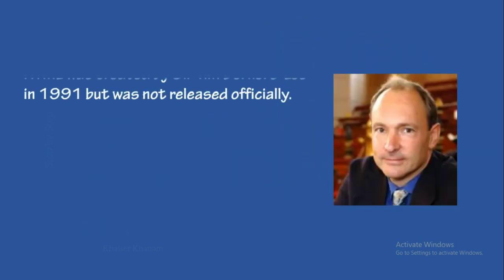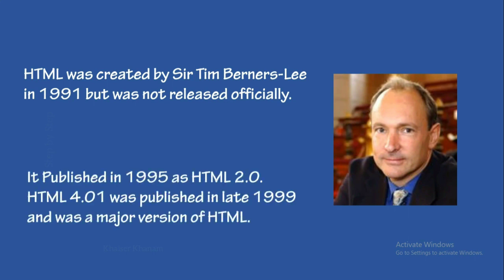And HTML was created by Sir Tim Berners-Lee in 1991, but at that time it was not officially released. It was released in 1995 as HTML 2.0. We have many versions of HTML. We have HTML 1, 2, 3, 4, we have XHTML, which has very strict rules, and finally we have HTML5, which is the latest version of HTML.